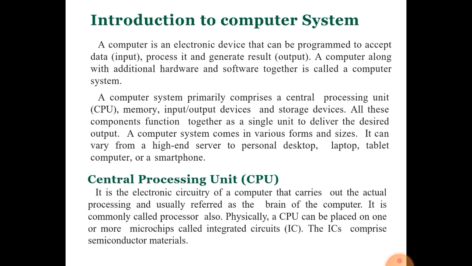The data or instructions that the computer has received from the input devices will be processed by the CPU as per instruction and produce the result. For that reason, the CPU is known as the brain of the computer. Just like a human cannot perform any work without a brain, in the same way, without the CPU, the computer is nothing.